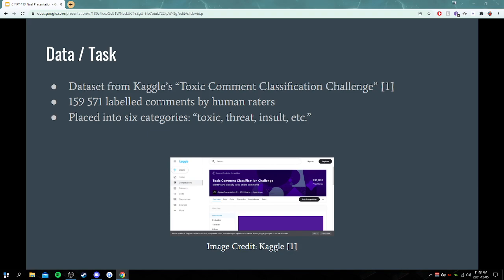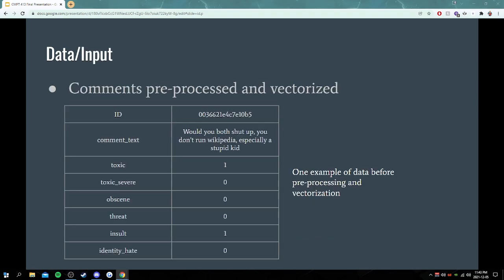This data was compiled from many different Wikipedia comments, which were labeled using 6 categories. These categories are toxic, severe toxic, obscene, threat, insult, and identity hate. Each of these comments are pre-processed and vectorized based on the counts of tokens within them. We then input these vectors and a set of labels corresponding to the comments into either model.